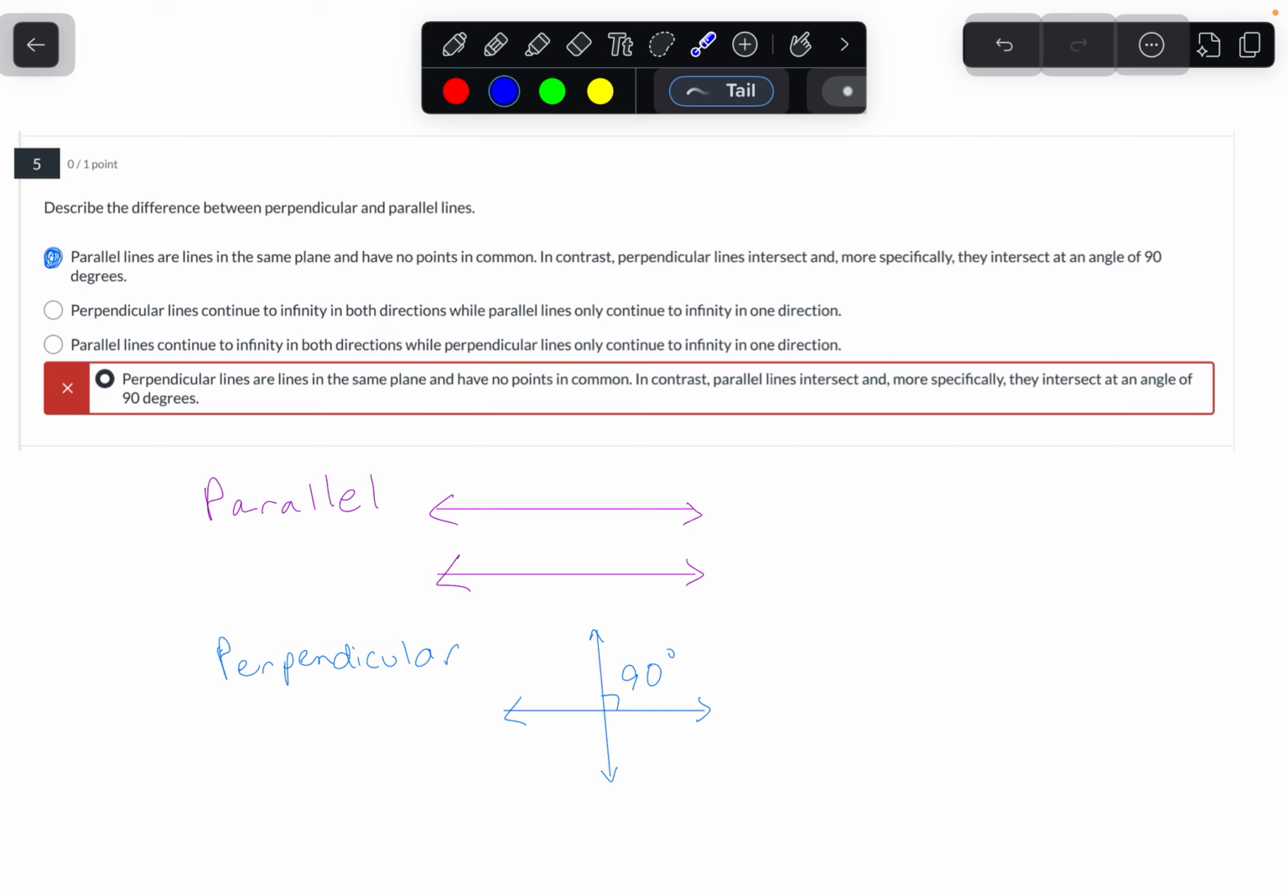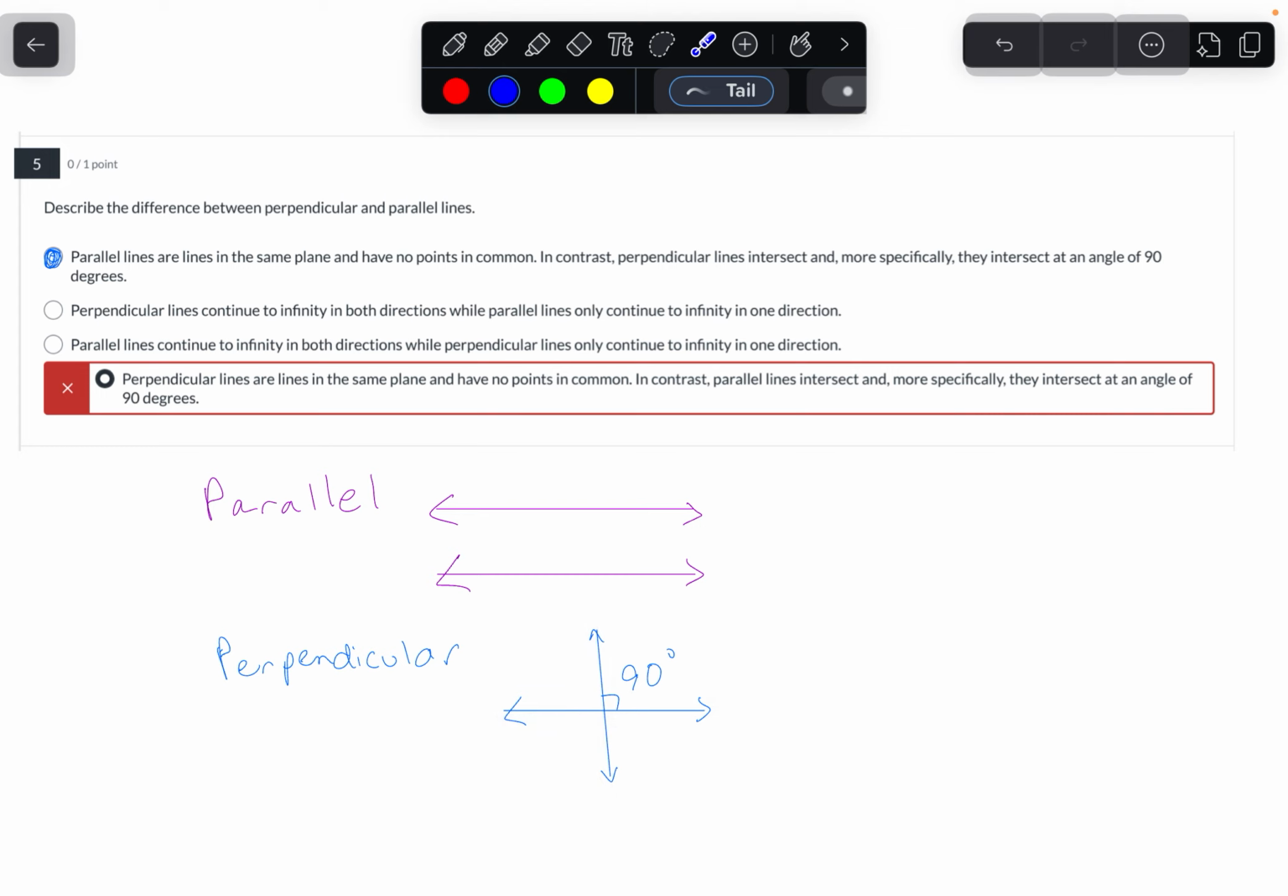And then your last one there just flip-flopped them to confuse you slightly. Perpendicular lines are lines in the same plane that have no points in common. No, that's parallel. And then parallel lines intersect at 90 degrees. No, that's perpendicular. So they have those definitions swapped. So make sure that you know the definitions. Parallel, railroad tracks, never meet, no points in common. Perpendicular, they meet perfectly, wonderfully in this perfect 90-degree angle.